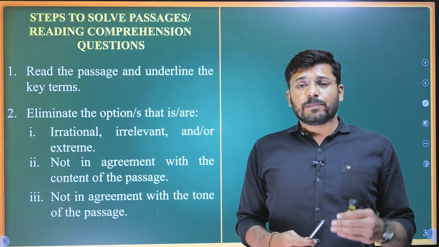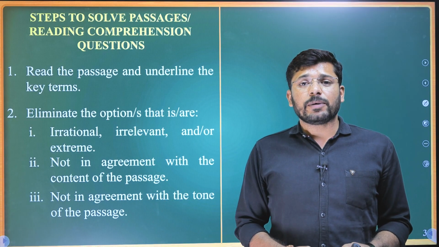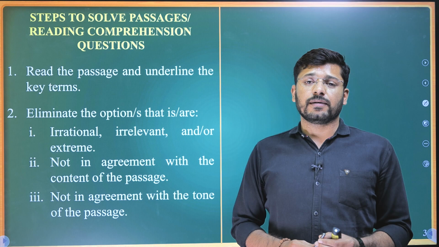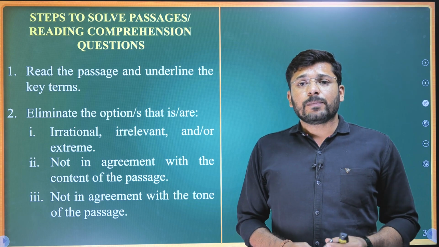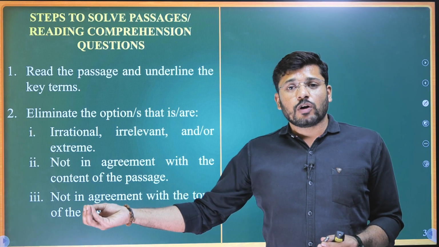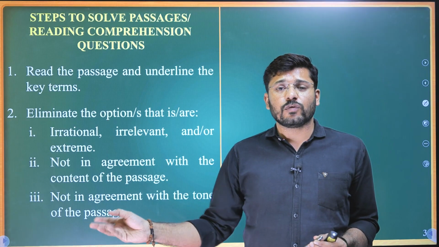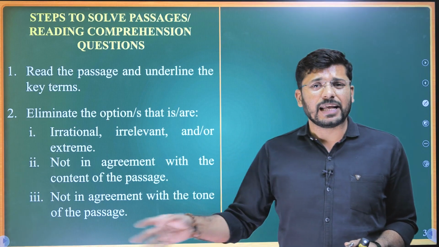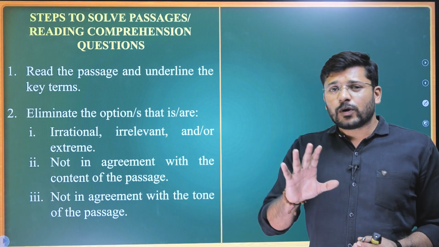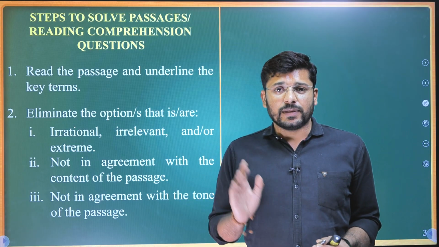For example, the passage might be talking optimistically and the option might be talking pessimistically. Reject that one. The passage might be advisory in nature, but the option gives a cautionary or punitive kind of impression. Eliminate that one. Just make a note of what I am telling. Once we go to solving problems, you will understand what I mean by that.